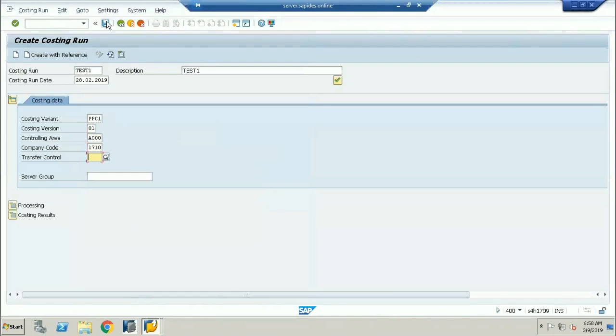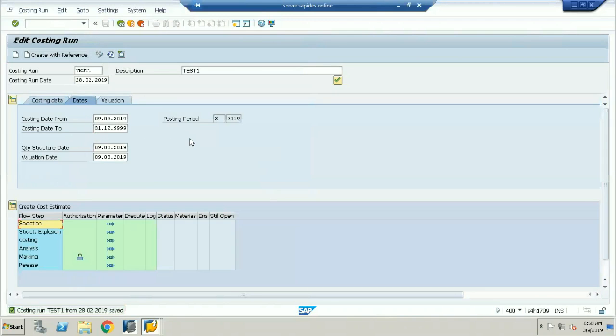Now save it. Once you have saved the data, you need to specify costing from what date to what date you want. Here I'm going to be changing the date, costing from 01/02/2019 till 28/02/2019.